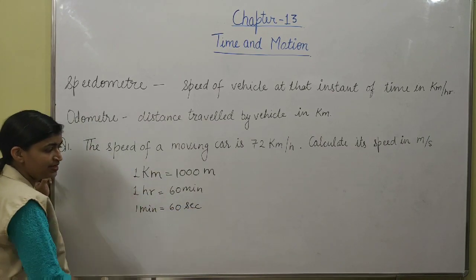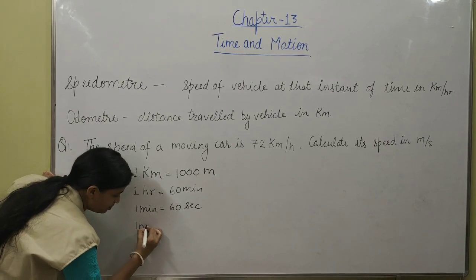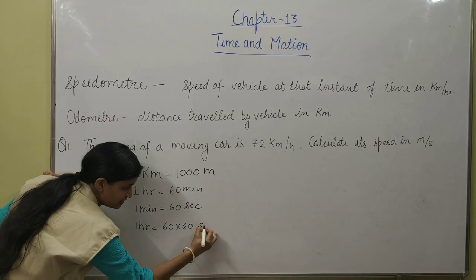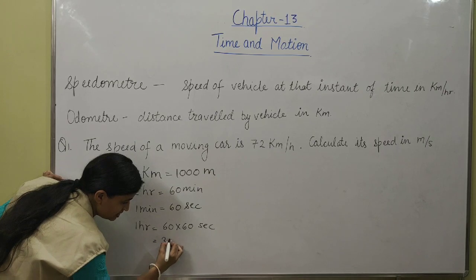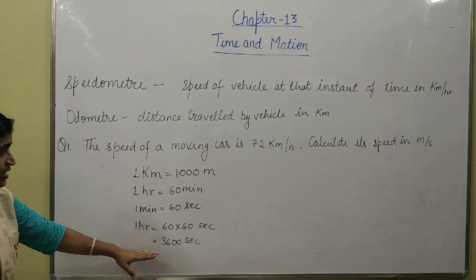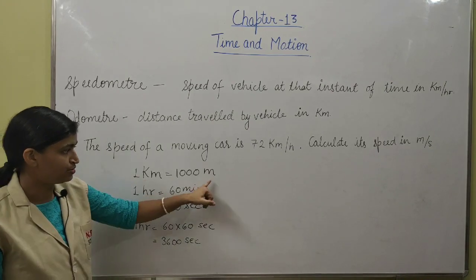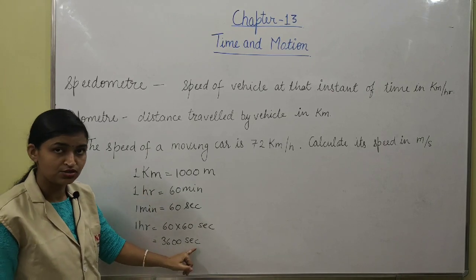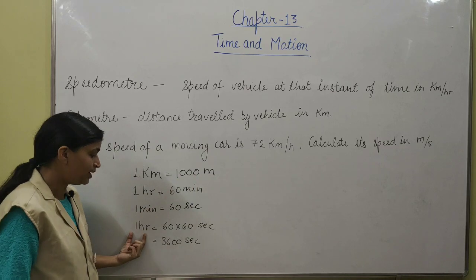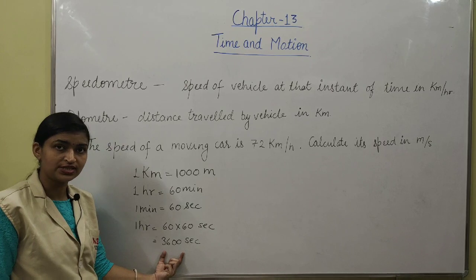So 1 hour will be equal to, we can multiply these two, 60 into 60 seconds. That means 3600 seconds. Is it clear? Here we want to convert kilometer into meter and hour into second. So we found 1 kilometer equals 1000 meters and 1 hour is equal to 3600 seconds.